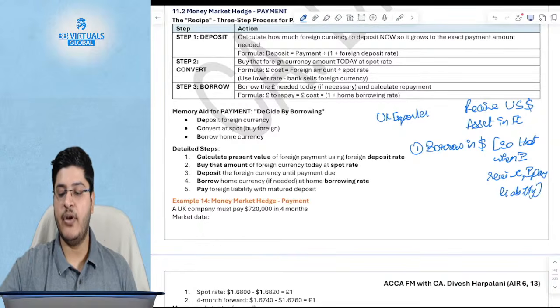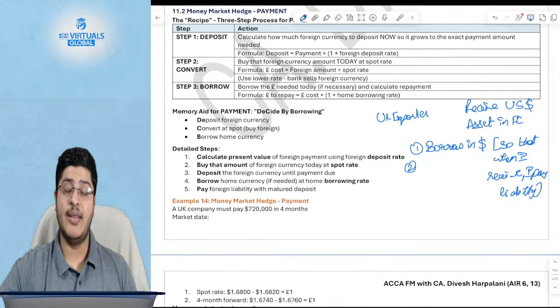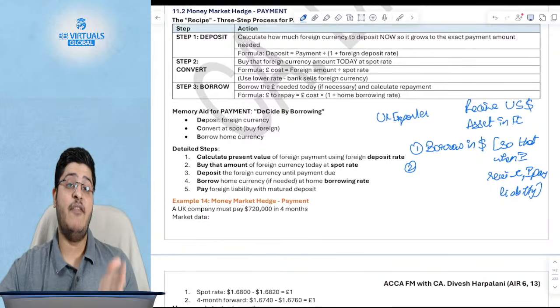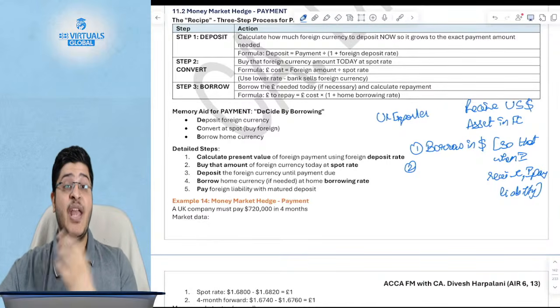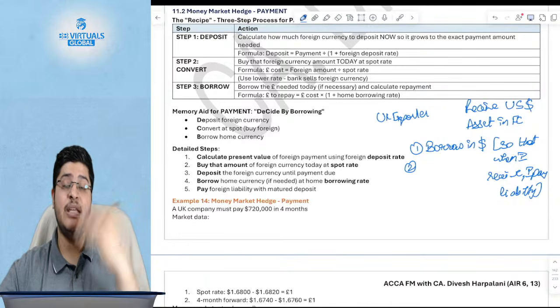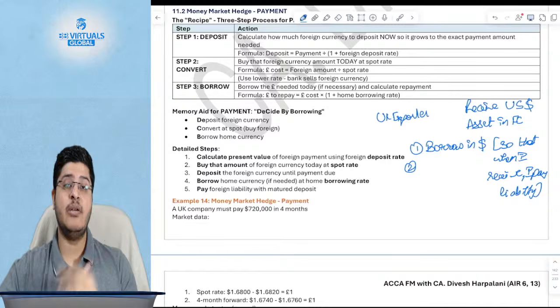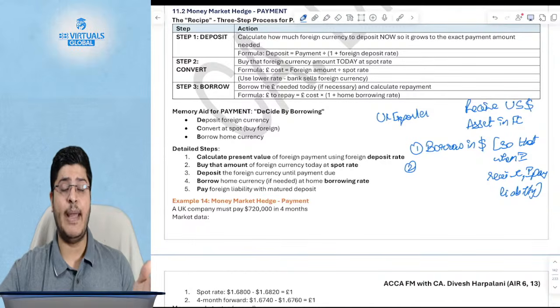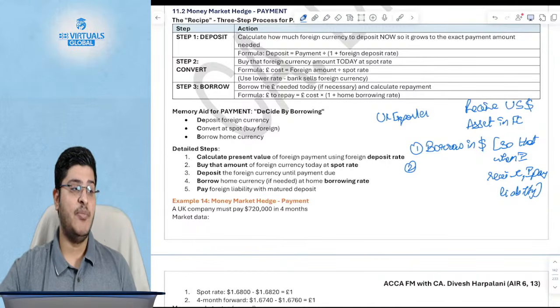This is important. If you get confused whether you should borrow or not, then what should you do? The amount that you have borrowed, you'll have to bring it back. Basically, what are you saying? If I would have waited till the time that I receive, I would have received, let's say, in 3 months from now. Instead of that, I will receive the currency today only. If you want to receive the currency today, how will you receive? You will say, I have borrowed the currency from a bank over there, and I will repay the bank when I receive the money from the customer.